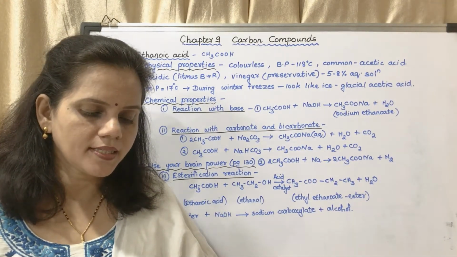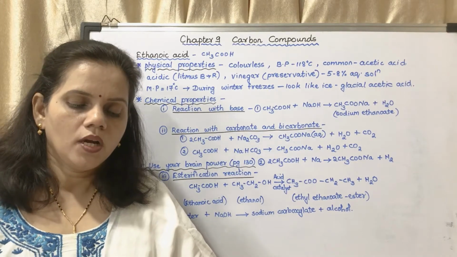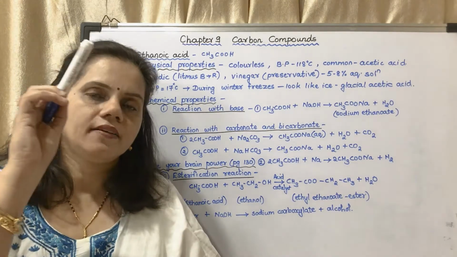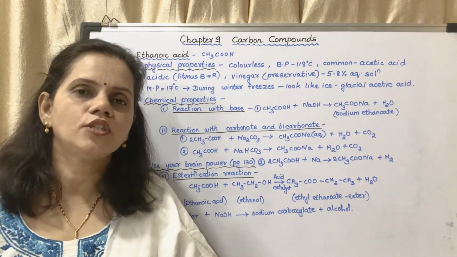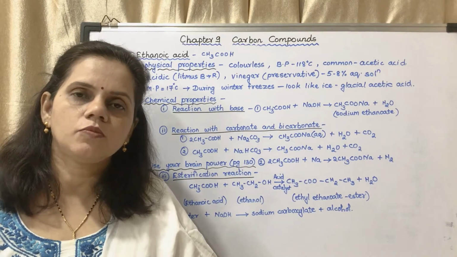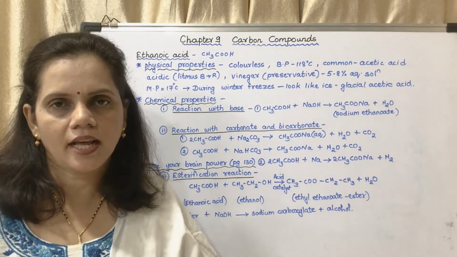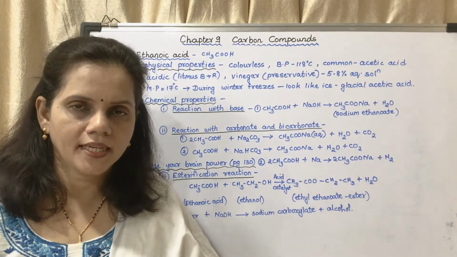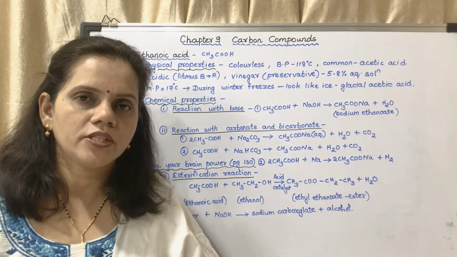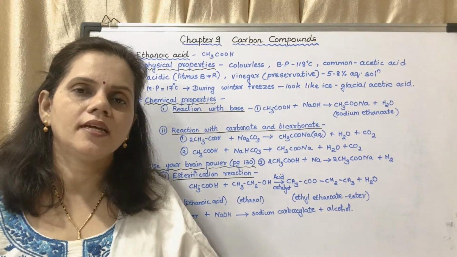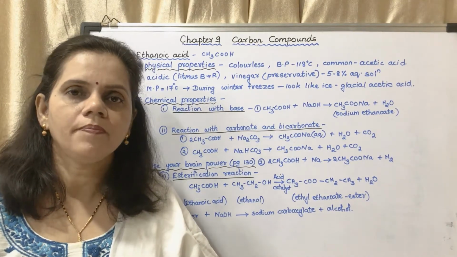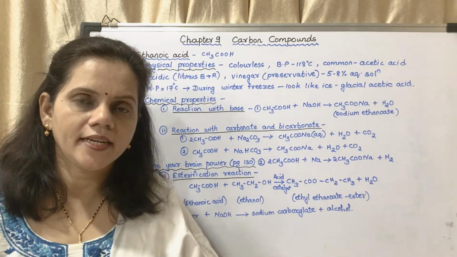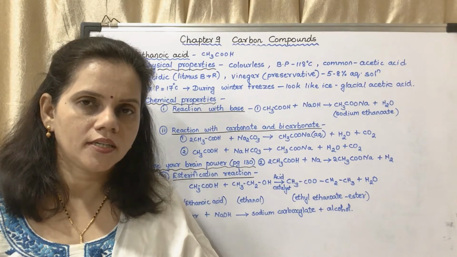Why are bubbles seen in the small test tube? Now the gas which is produced in the bigger test tube rises through the delivery tube and enters into the small test tube. In the small test tube, what have they taken? They have taken fresh lime water. What will happen to the lime water? The lime water will turn milky. Why? Because the gas produced is carbon dioxide. Carbon dioxide will react with lime water to form calcium carbonate, which is white in color. So the lime water turns milky.